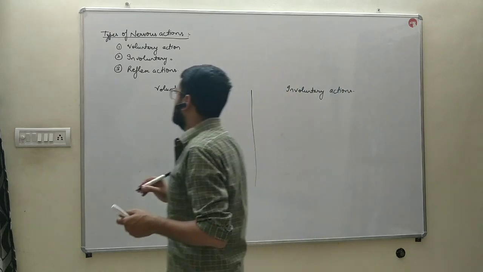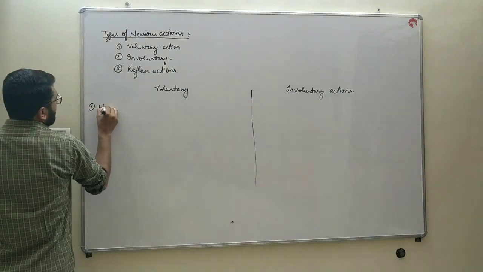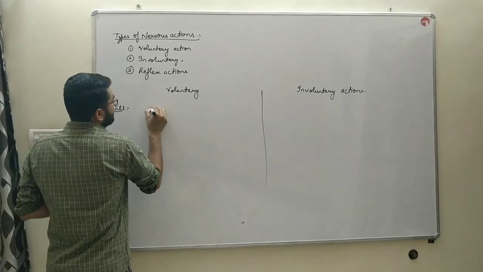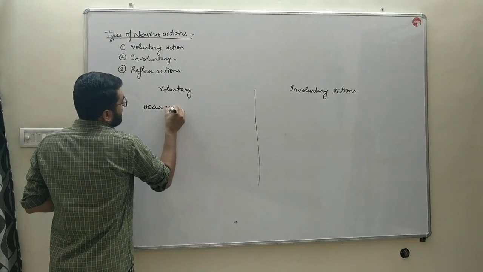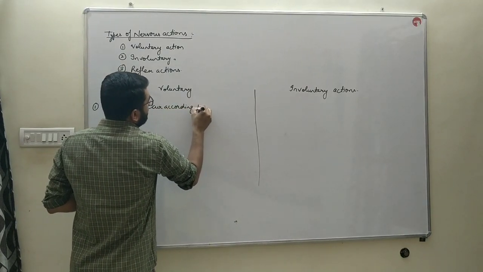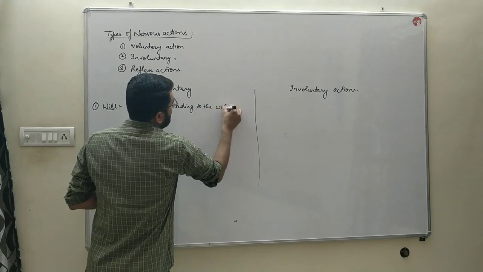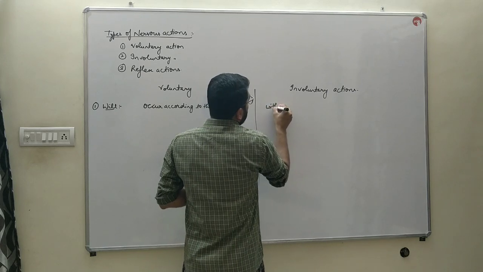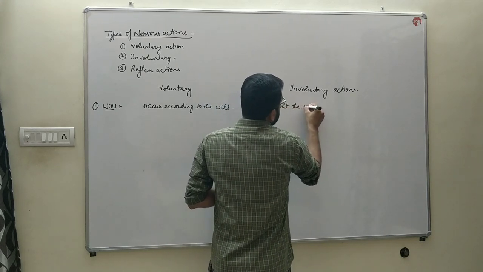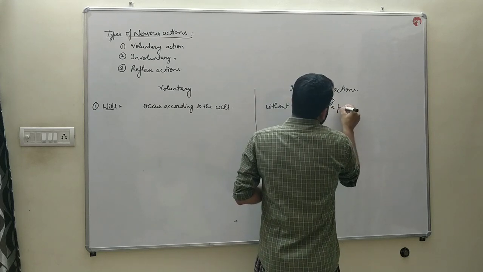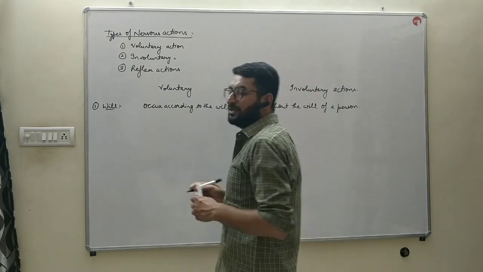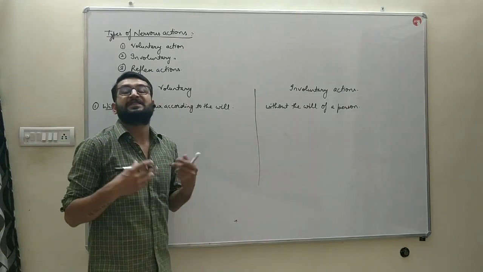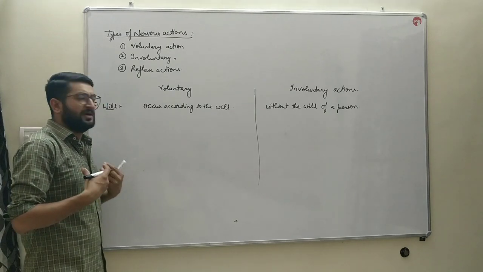Learn the difference only till 10th class. The first parameter for the difference is will. Voluntary actions occur according to the will, and involuntary actions occur without the will of a person. So basically, voluntary actions occur due to our will, due to our consent, but involuntary actions occur on their own without the will of our body.